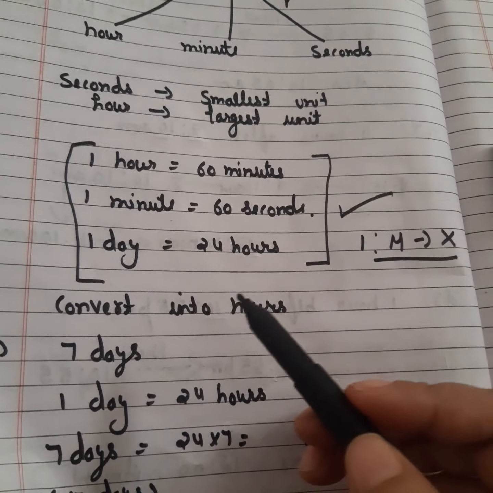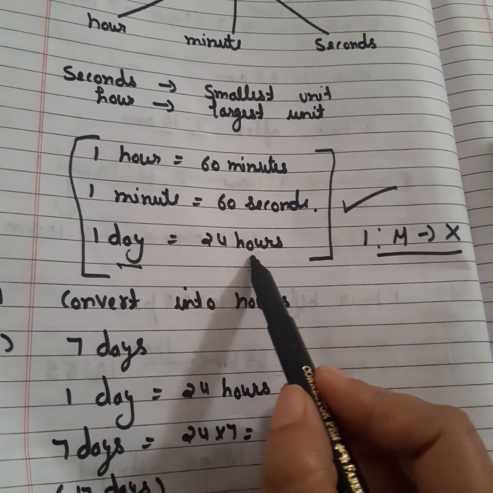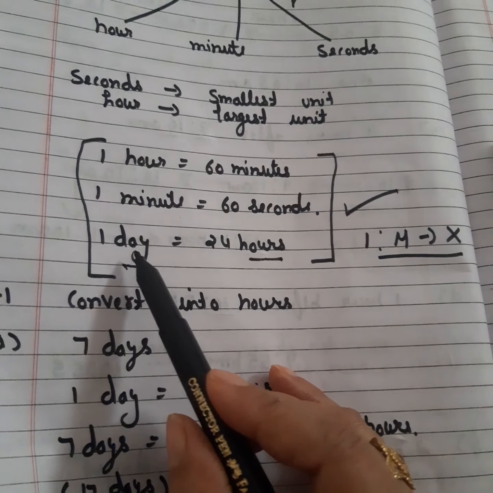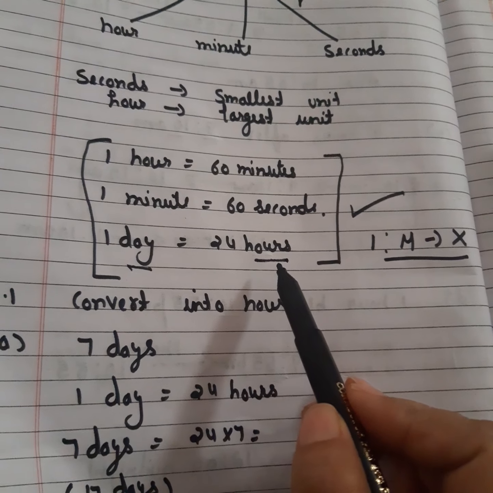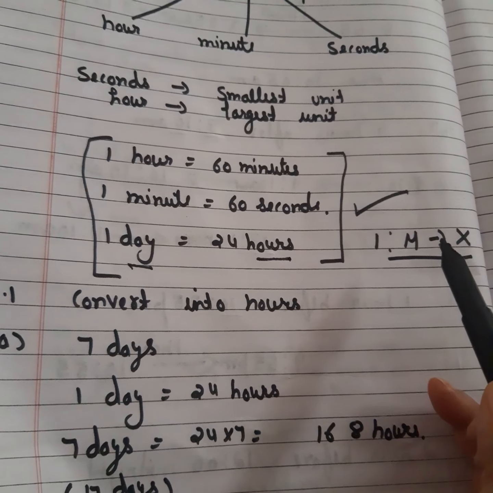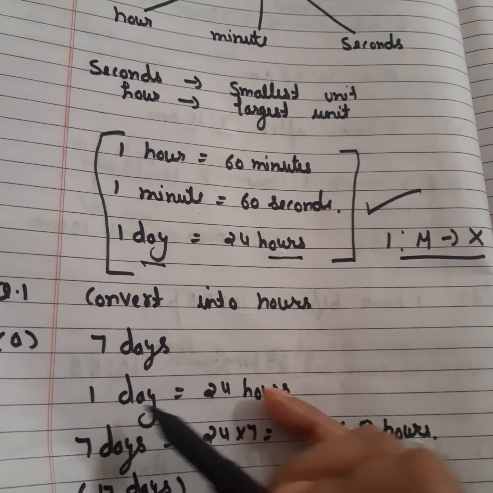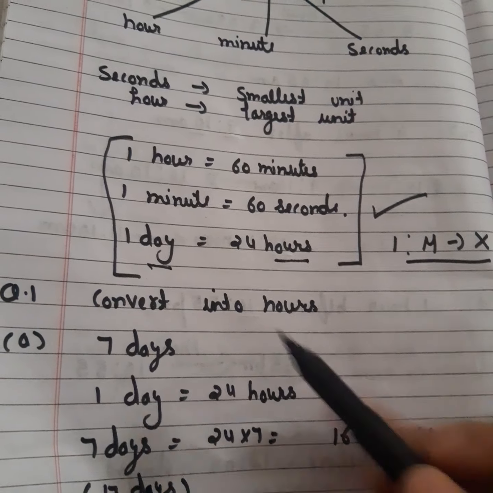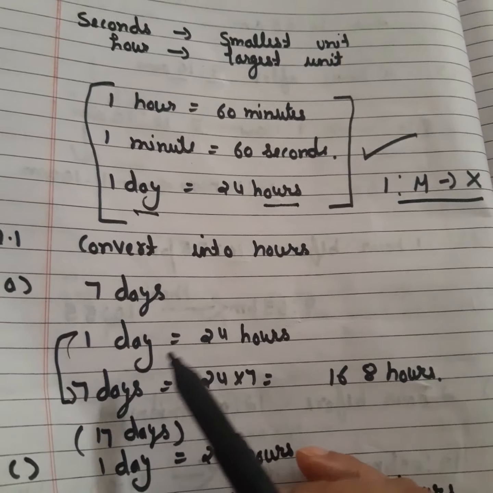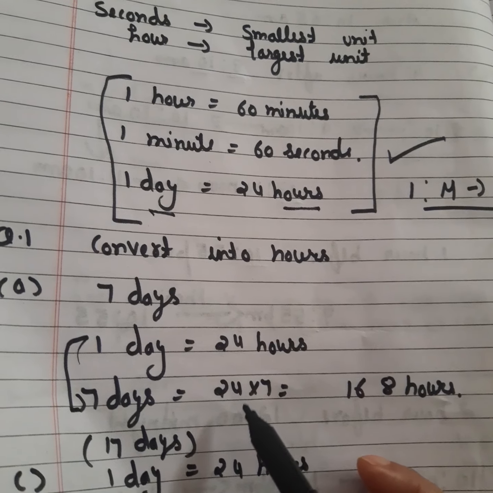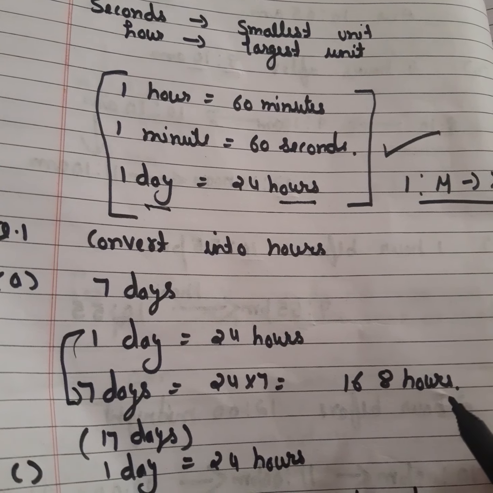Day is the bigger unit of time, and hour is smaller than it. Whenever we go from the bigger unit to the smaller unit, whenever we are doing the conversion, we do multiplication. So if in 1 day we have 24 hours, in 7 days how many hours will be there? 24 multiplied by 7, that is 168 hours.